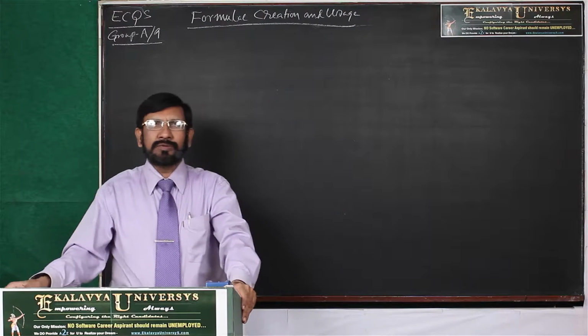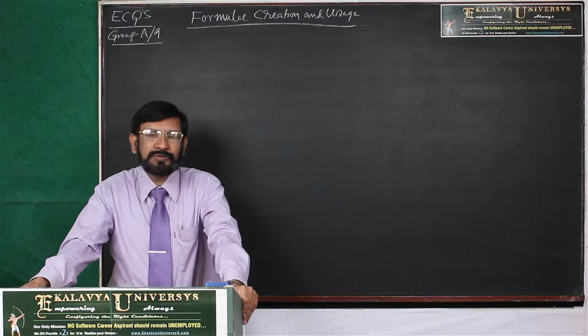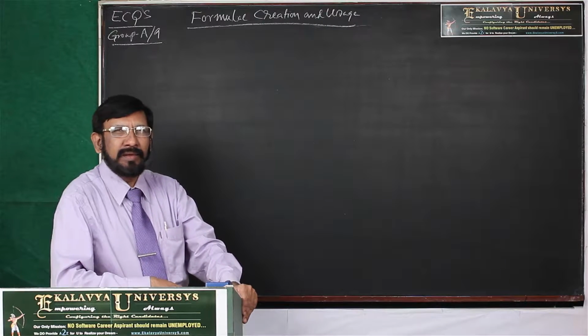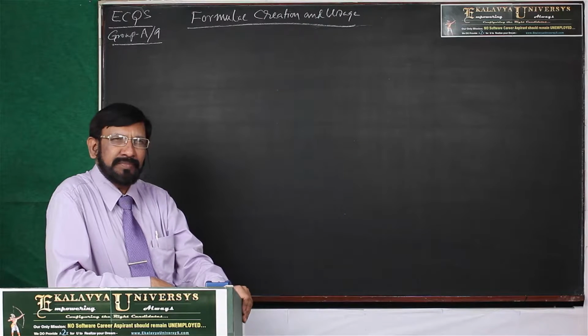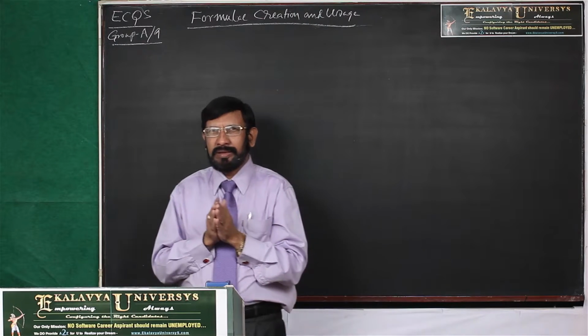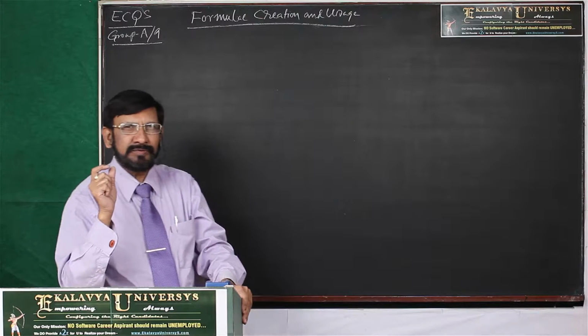So, in order to improve your aptitude, now I am introducing this concept, how a formula is created. Actually, I am opening a window. By that, you can find the new dimensions of aptitude.